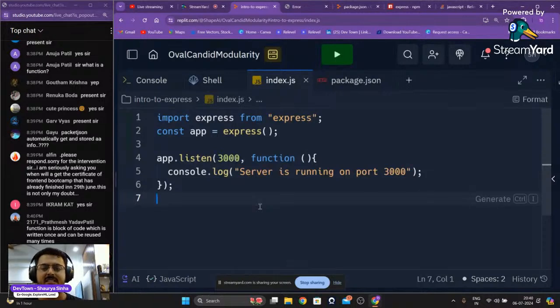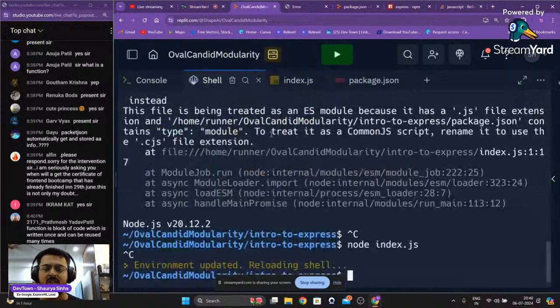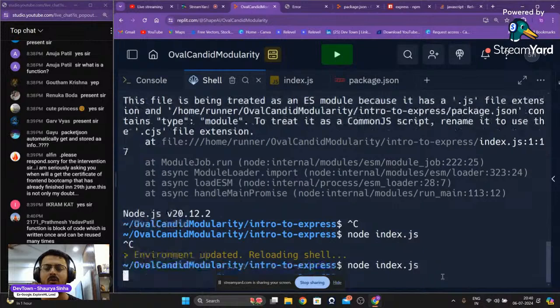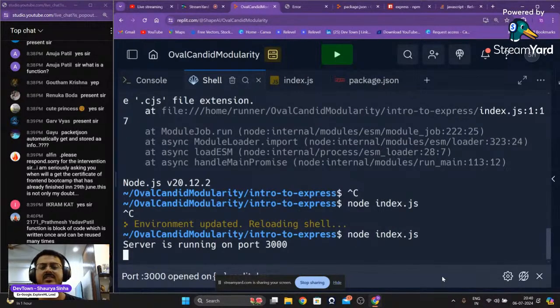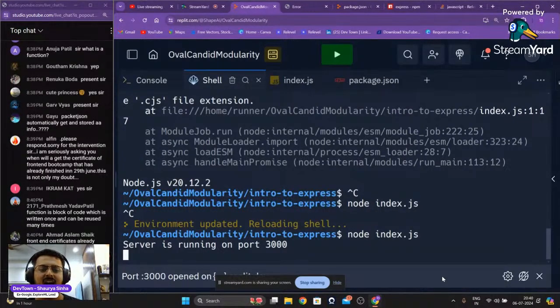Okay, so right over here, guys, now this has happened. Okay, we will save this. We'll go back into our shell. We'll rerun our code, that is node index.js. Server is running on port 3000. Now we are getting that message on our terminal, guys. Are you guys able to see this? We started running our server itself, guys. We are getting this message on our screen right now. Server is running on port 3000. Are you guys able to see this? Please let me know.